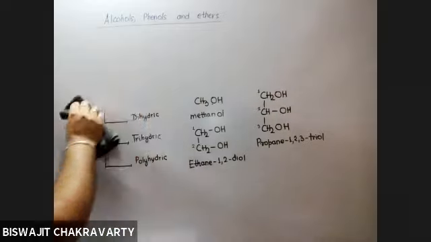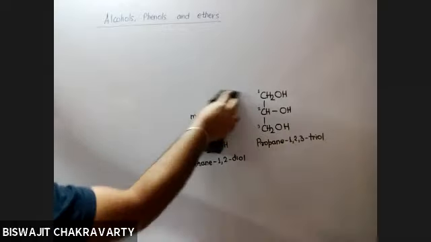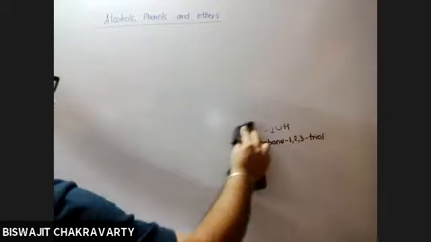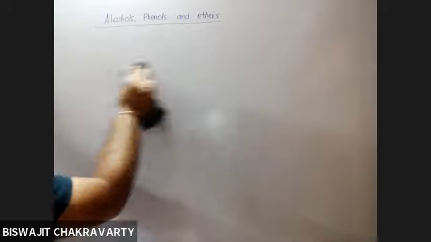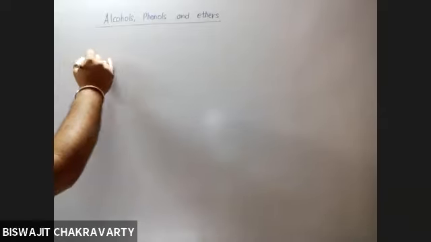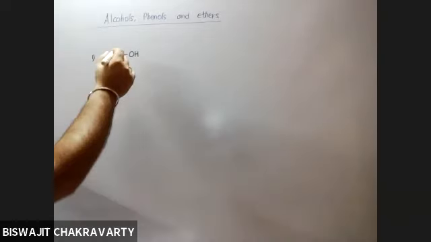So just as the haloalkanes were subdivided into sp3 hybridized carbon, haloarenes had sp2, and apart from that you had allyl, then aryl, benzyl, vinyl. So likewise, everything will be same. So I'm not going to discuss that part, because as such, everything is similar. The only difference that you get is wherever there was halogen, that has been substituted by the OH group now. Rest everything is same. So if say we have carbon bonded to OH, an sp3 hybridized carbon.